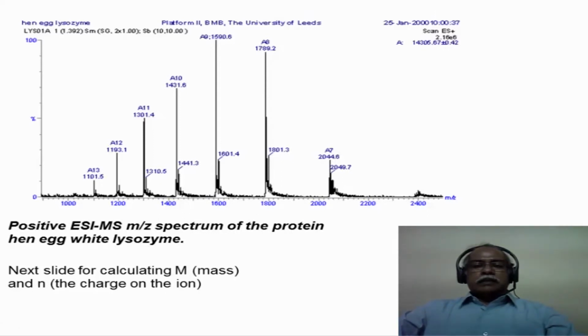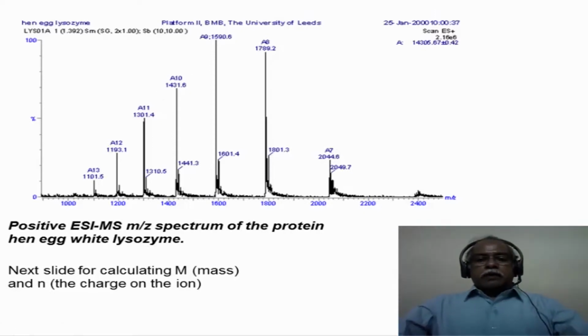Now let us take this example. This is a protein which is isolated from the hen egg white lysozyme. This is the name of the enzyme. And in this, what you see is essentially different ion distribution in the form of a Gaussian distribution. Let us take this particular ion at 1431 or so.